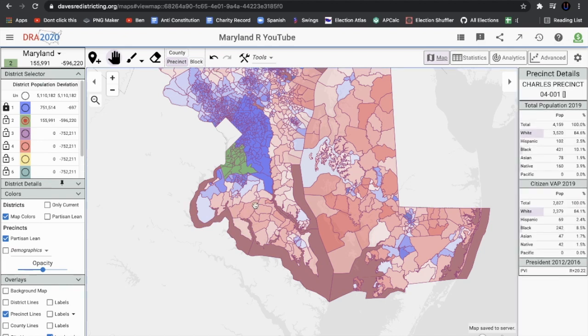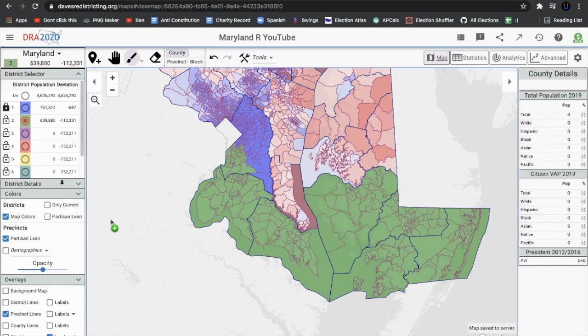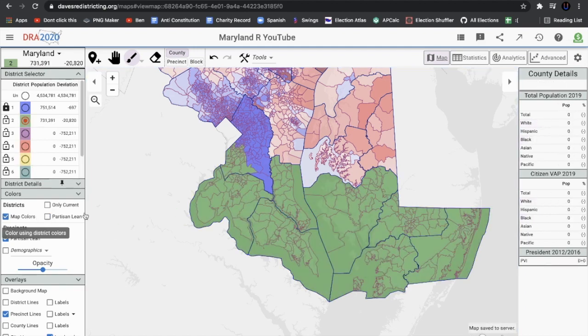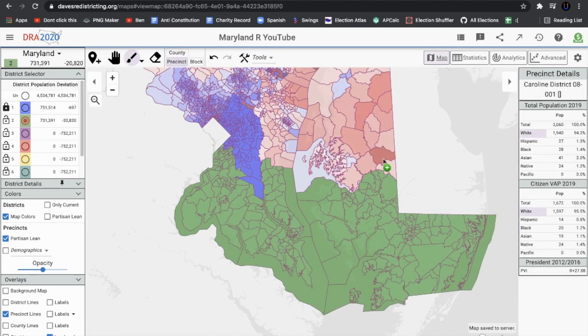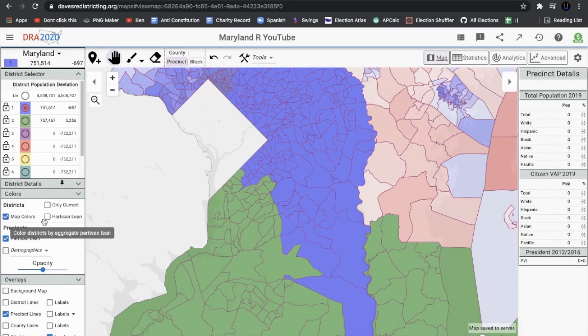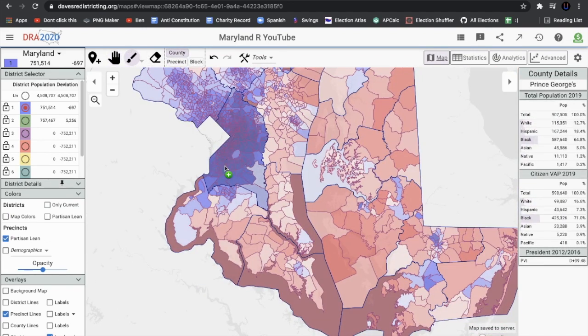Actually, no, we're not going to do that now that I think of it. So we're going to try to make this district more Republican by giving it some more Republican areas. Now, no, I'm going to try to see what we can do here. We're going to try to make this a competitive Republican district. Let's see. The second district is currently D plus 17. We're going to try to actually give the first district these Democratic precincts over here that are making it a little bluer. So let's take a look at these counties. We're just going to fill in all of this, and there we go.